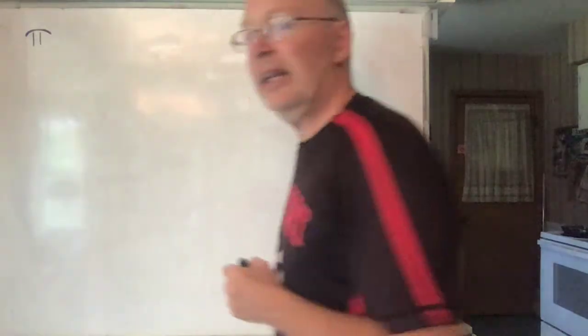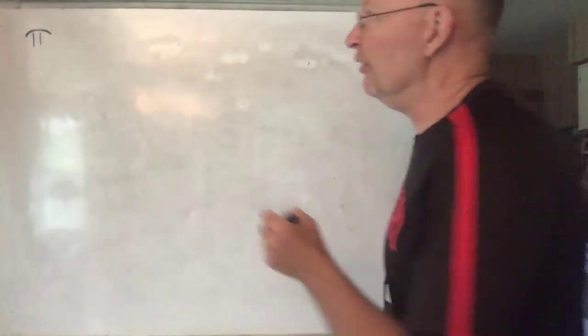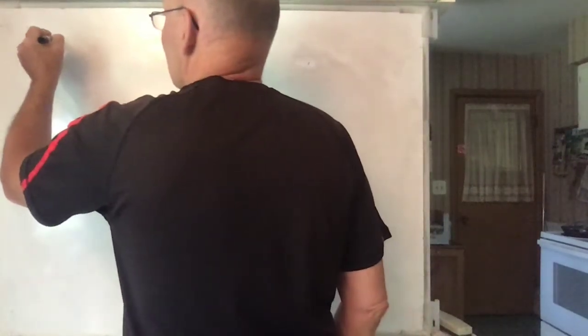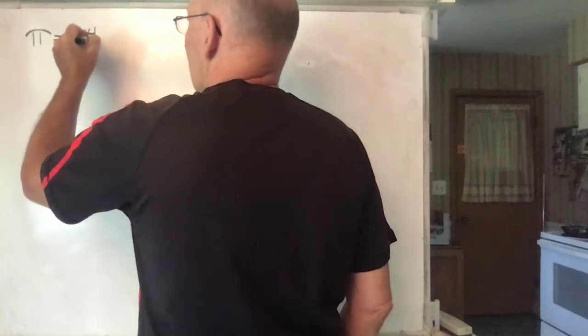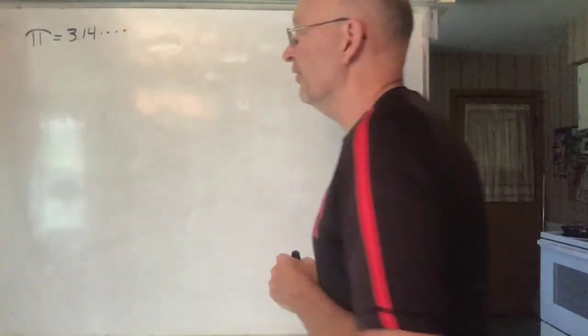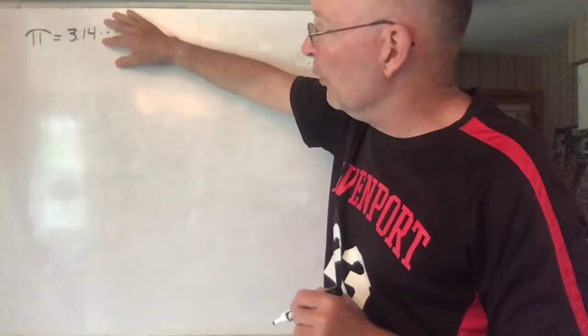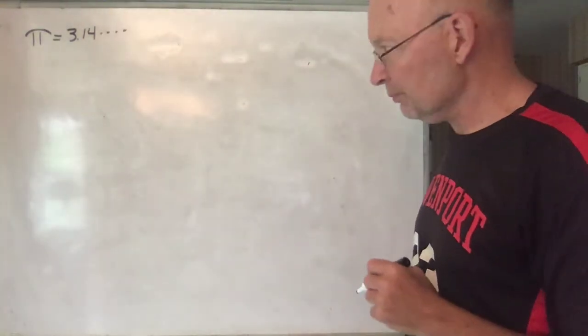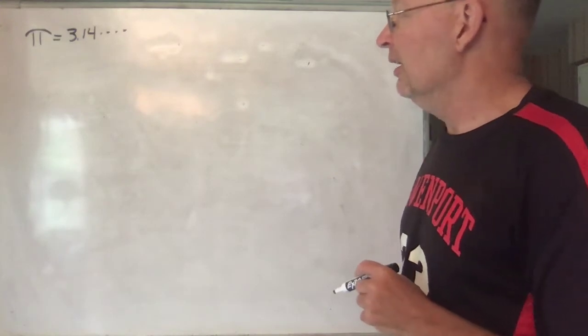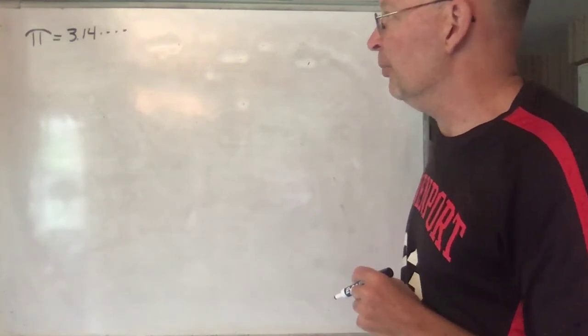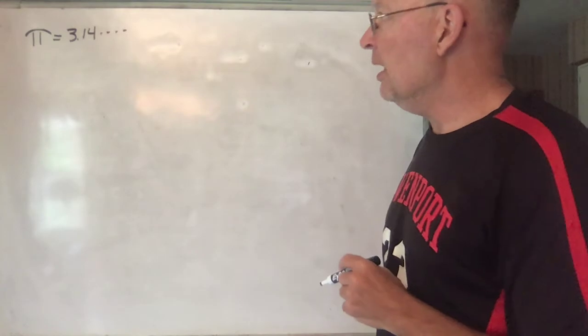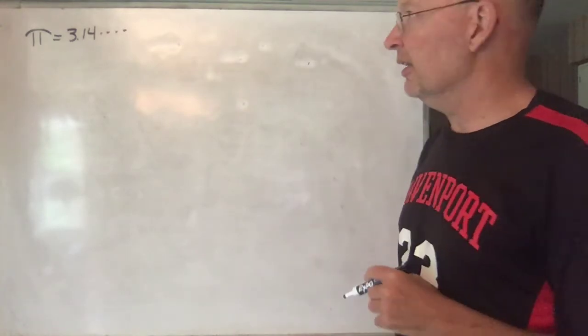First one is pi. First of all, what's the definition of pi? You might know the value of it. It's 3.14, and that's as far as I know. Since it's irrational, it goes on forever. It won't stop and it won't repeat. It just keeps on going. And I think it's been taken to billions of places at this point, maybe even more. And so that's the value of it.